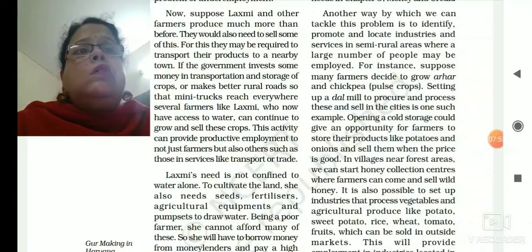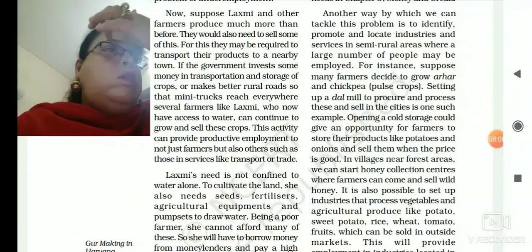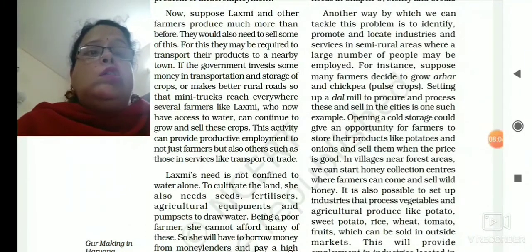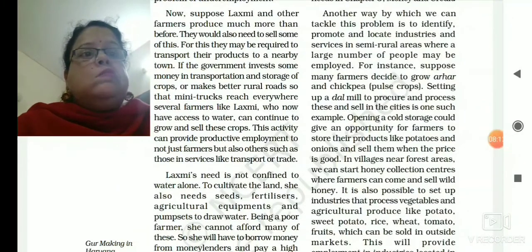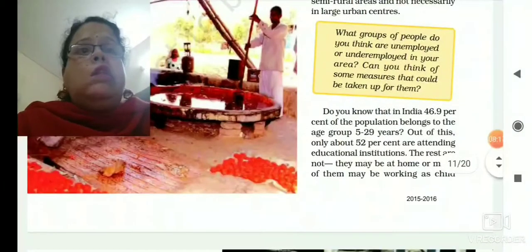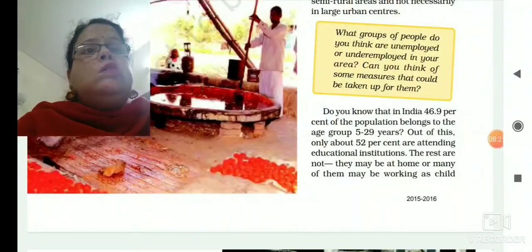They can sell their pulses to the dal mill. So obviously farmers will also be benefited, and at the same time other villagers also will get the benefit of additional job opportunities. And in this way the government can help generation of employment opportunities in rural areas.